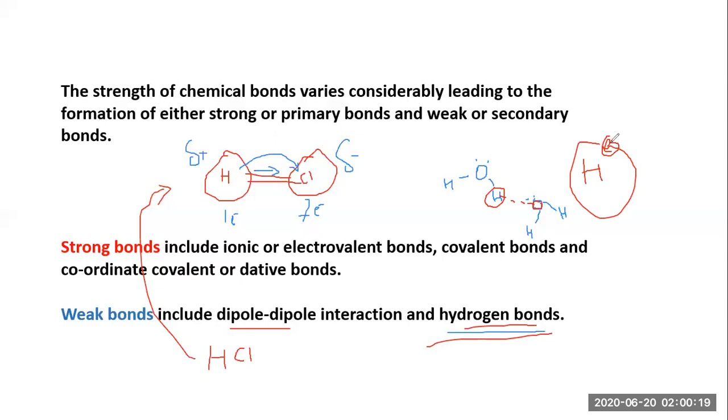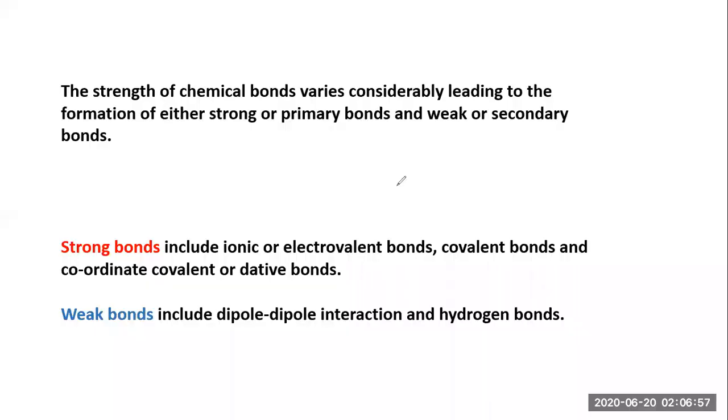So this is called a dipole-dipole interaction, and this is called a hydrogen bond, which fall into the category of weak bonds. In this slide we have studied what the strong bonds and the weak bonds are. Let's move to the next slide.